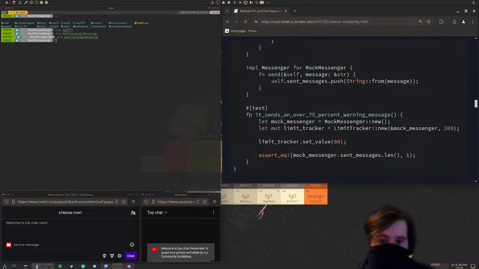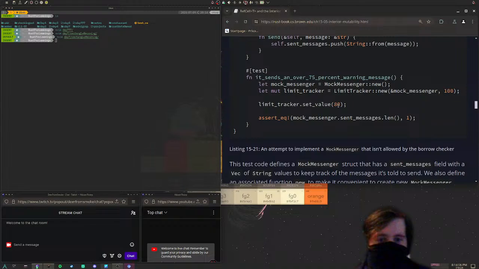Right. We then have the test. It sends an over 75% warning message. Let mock_messenger equal MockMessenger::new. Let mut limit_tracker equal LimitTracker::new, with a reference to the mock messenger created here, which is empty, and 100. That's good. We have limit_tracker.set_value(80). Assert equal, mock_messenger.sent_messages.len() is 1.